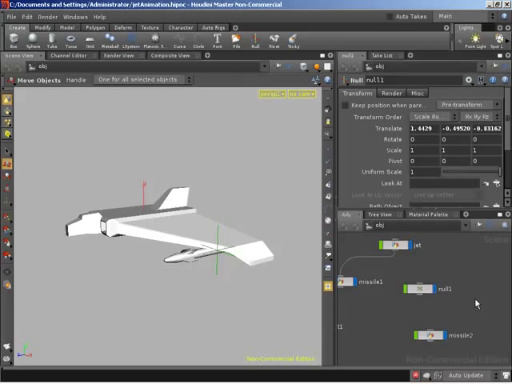Yeah, exactly. So I'm going to get this null. Before I parent him in, let's duplicate him to make our second null. So Control C, Control V. And now, again, I don't want this guy to jump when we parent, even though the channels are zeroed out.